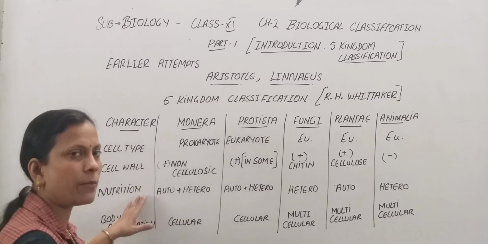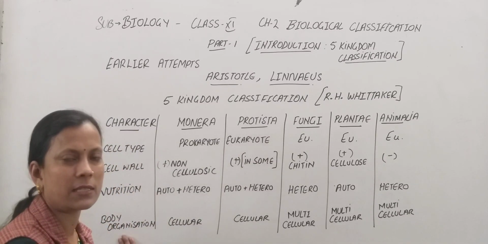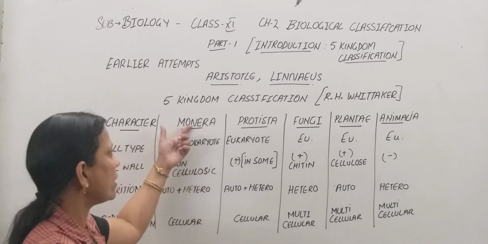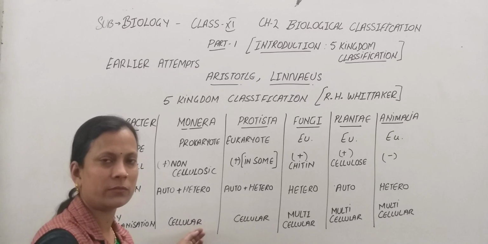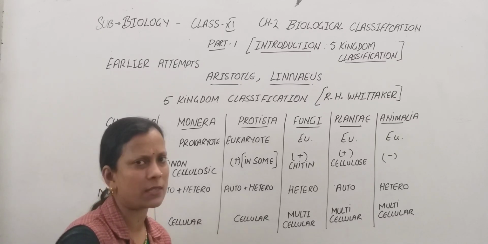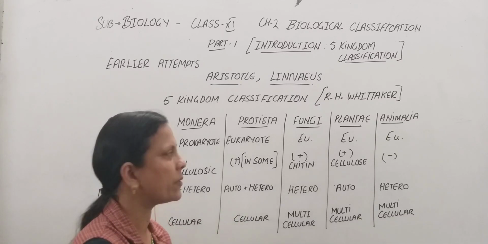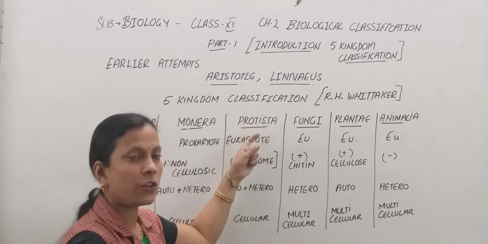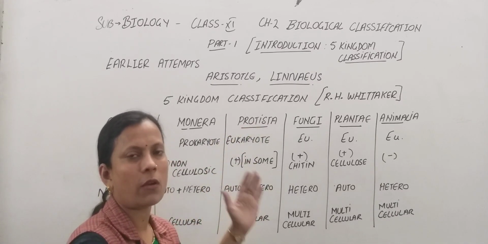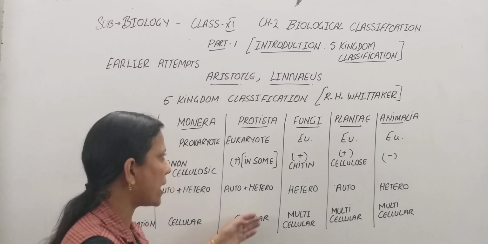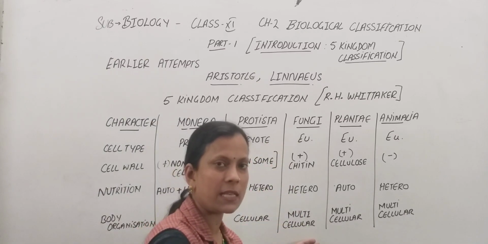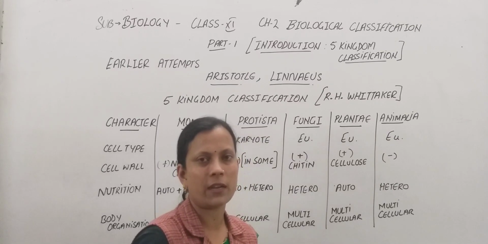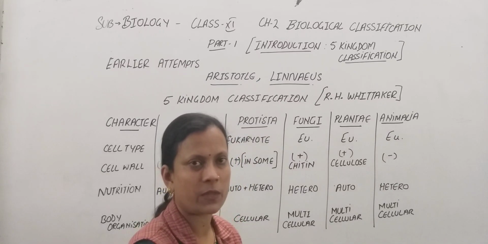Now another basis of classification is the body organization. How the body is made up, of how many cells. When we come to Monera, it is cellular. As in the case of bacteria, prokaryotes, we say it is cellular body organization. In Protista, it is cellular. We know Protista includes all the unicellular organisms, so it is of cellular type. In fungi, it is multicellular. In plants and animals, it is multicellular, tissue grade, organ system grade. These are the most developed.